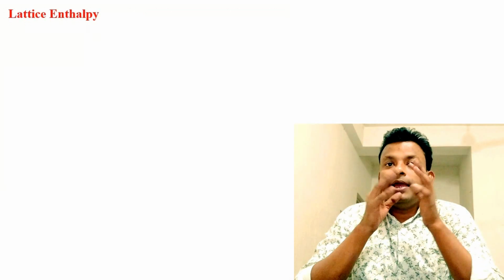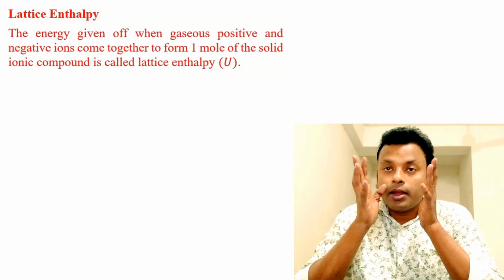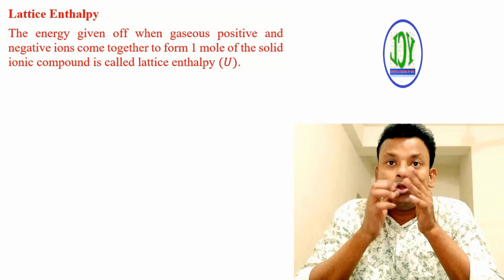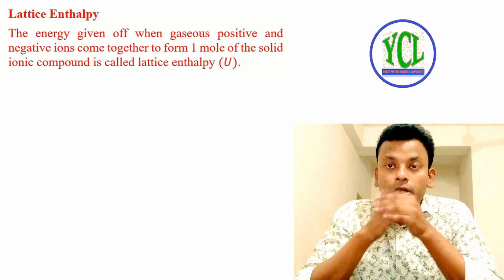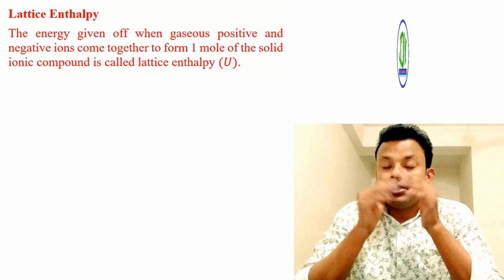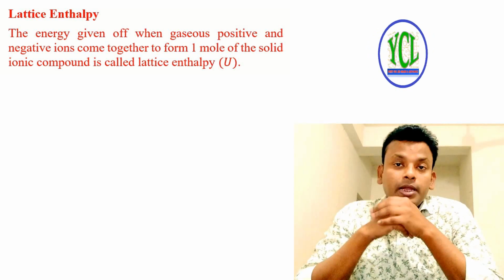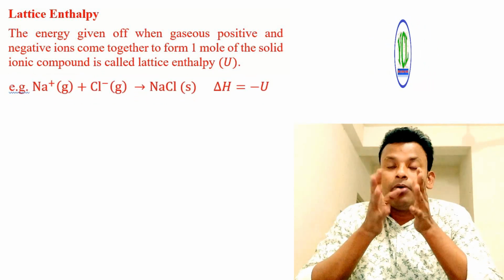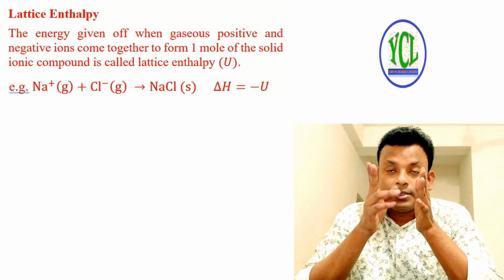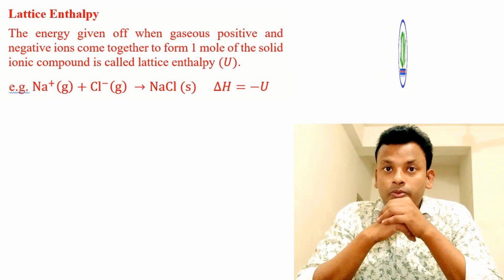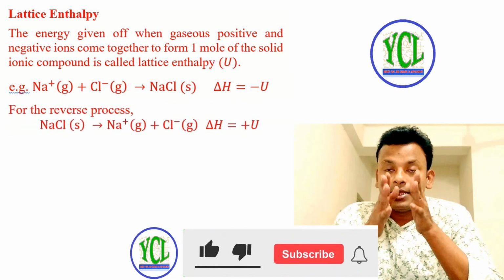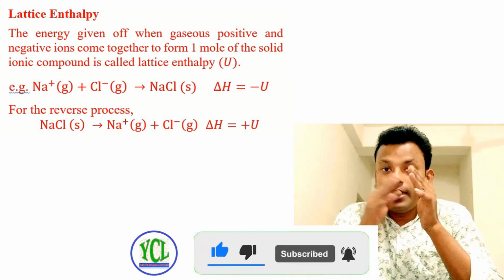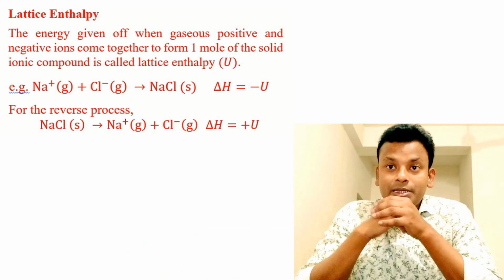Lattice enthalpy: the energy given off when gaseous positive and negative ions come together to form 1 mole of the solid ionic compound is called lattice enthalpy, denoted by capital U. For example, Na plus and Cl minus form NaCl solid, that is del H equals minus del U, and the reverse process, NaCl solid decomposes to Na plus and Cl minus, del H equals plus del U.